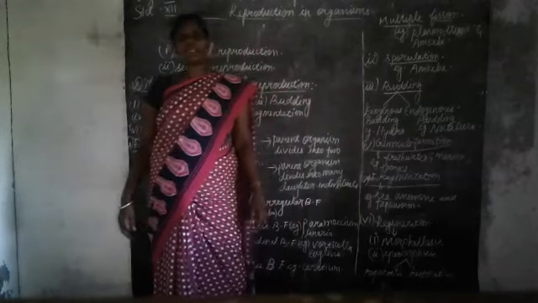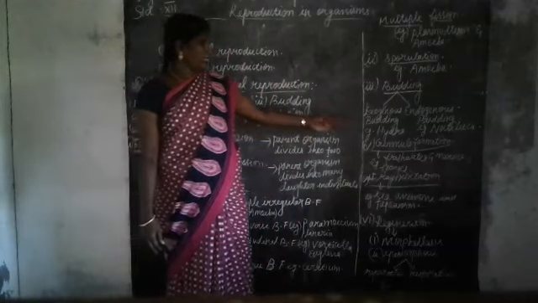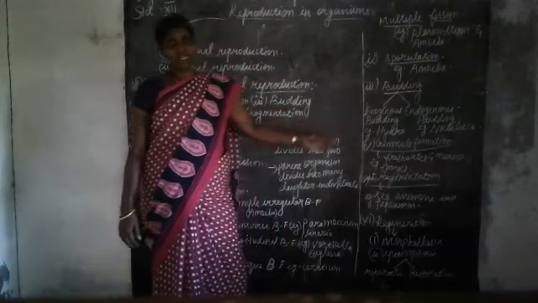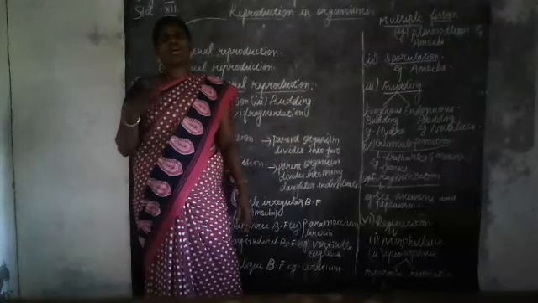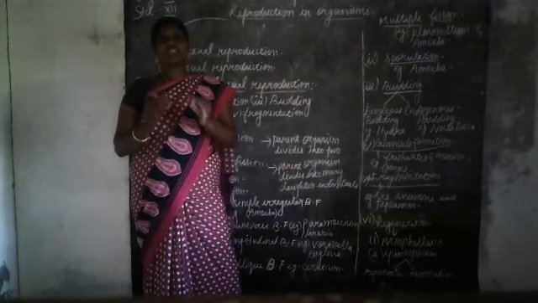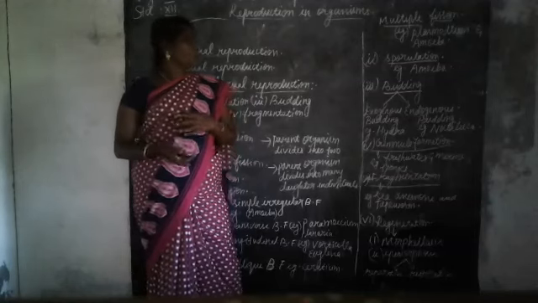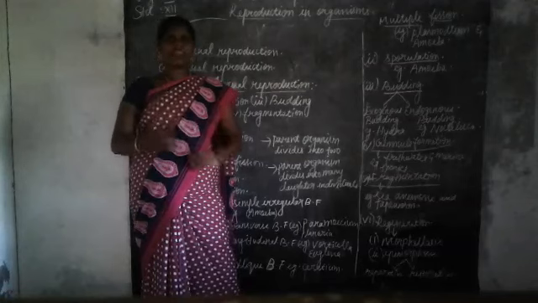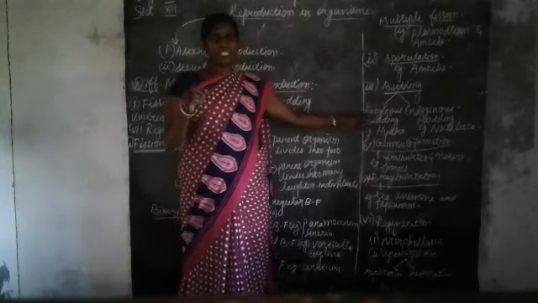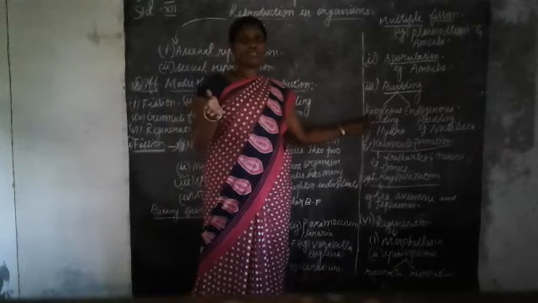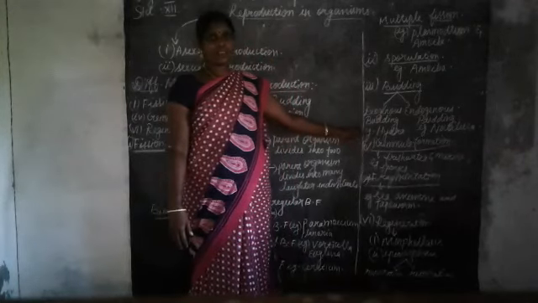And the next one is the budding method. We will take this Hydra. In Hydra, the budding method occurs. Here, in budding, the buds arise from the body of the organism, and by the formation of buds, these organisms reproduce. This can be classified into two: exogenous budding and endogenous budding. What do you mean by exogenous budding? When the buds are formed from the outer surface of the organism, this is called exogenous budding. The well-known example for this is Hydra.